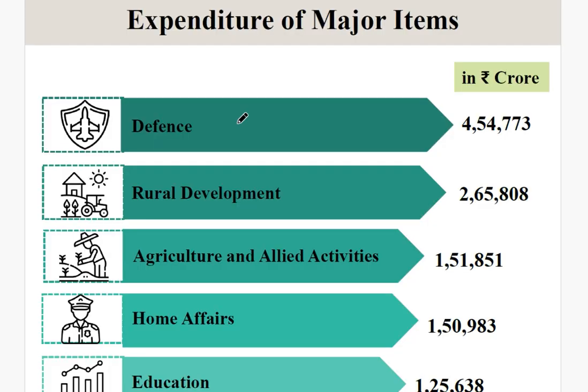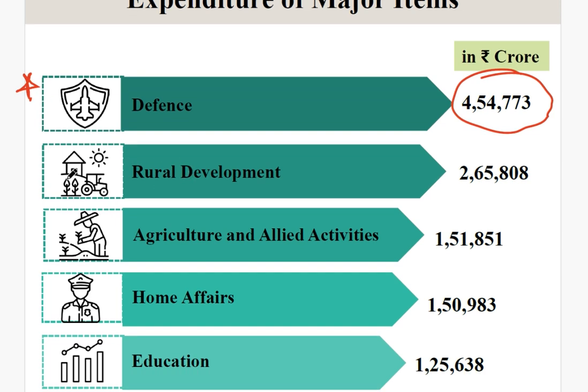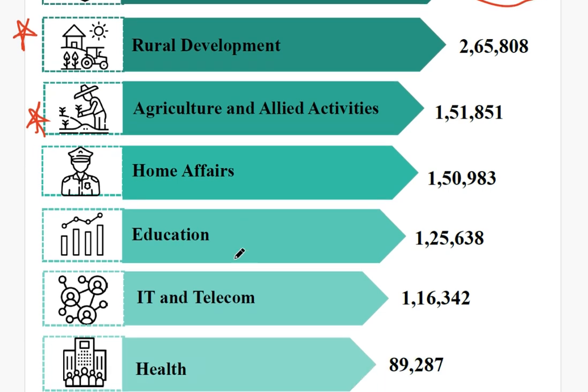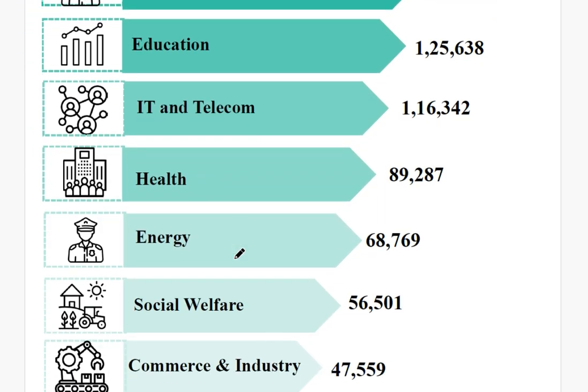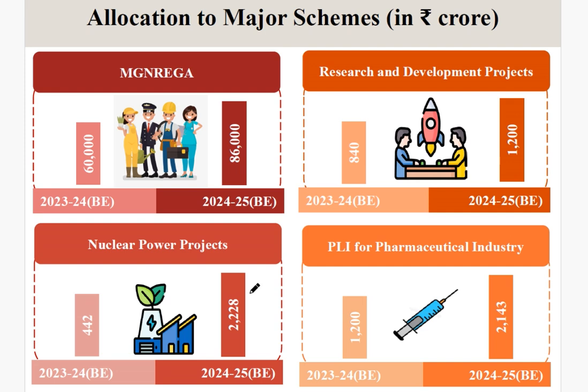Next, you can see here this is the list of major items of expenditure. The highest expenditure is, and this is important, in the defense sector. Next, the second highest is rail development, and remember the third highest goes to agriculture and allied sectors. Next come home affairs, education, IT, health, energy, social welfare, commerce and industry.